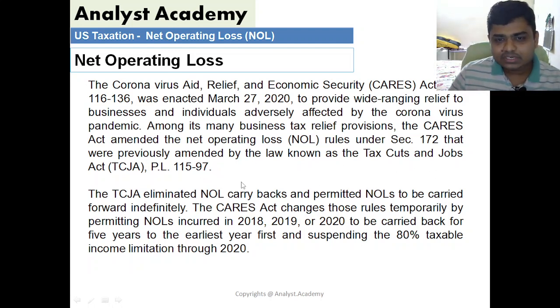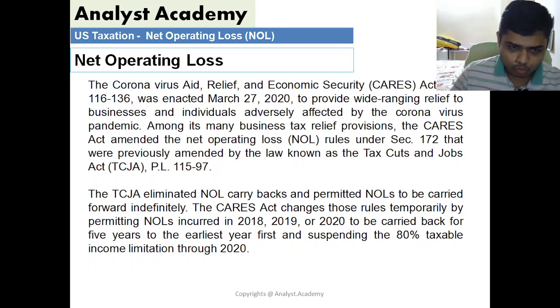What happened in 2018 was in the pre-COVID period. The TCJA, which is the short form of Tax Cuts and Jobs Act, eliminated net operating loss carrybacks and permitted net operating loss to be carried forward indefinitely. So earlier it was allowed to carry back up to 5 years. Now, as per TCJA, we cannot carry back, but we can carry forward indefinitely. And earlier it was only allowed to carry forward for 20 years.